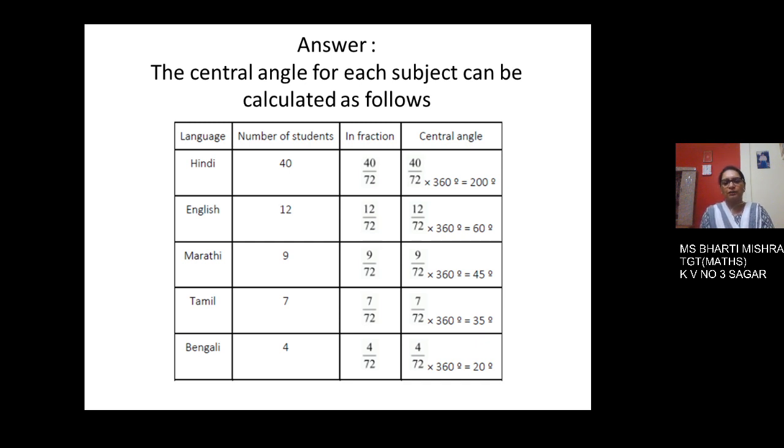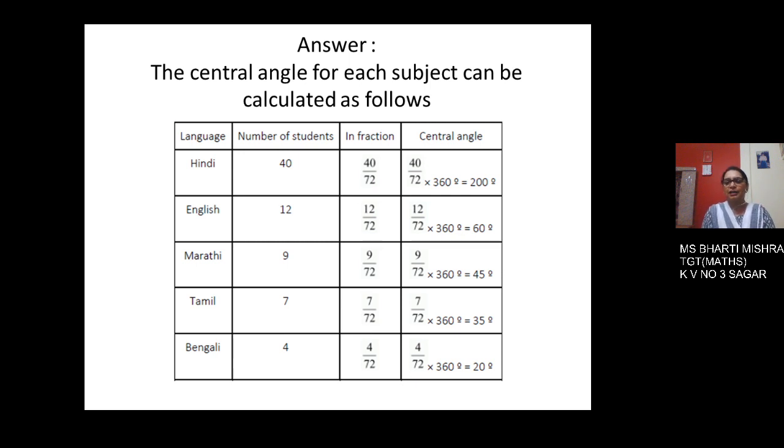So 4 upon 72 into 360 degree comes to be 20 degree. Children, one thing you have to do before starting the construction, first see that the sum of all the central angles should be 360. So here itself we can check and then proceed for drawing.